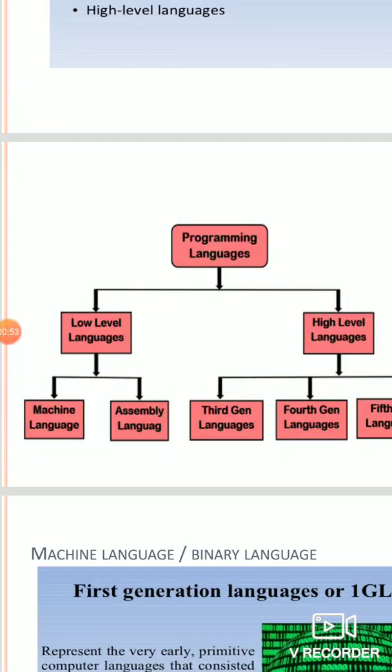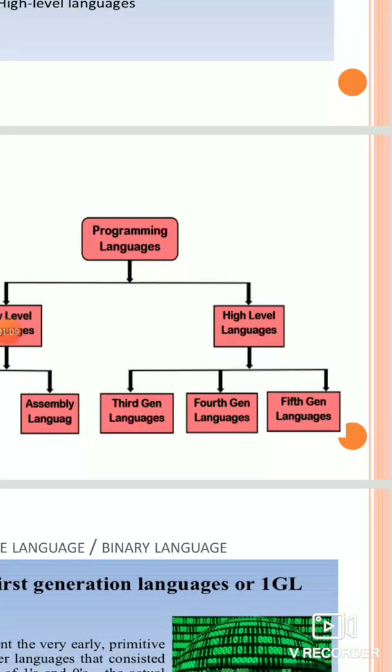Under low-level languages, we will get two types of language, machine language and assembly language, where machine language is considered as the first generation language and assembly language is considered as the second generation language. And in the high-level languages, we will find third generation languages, fourth generation languages and fifth generation languages.